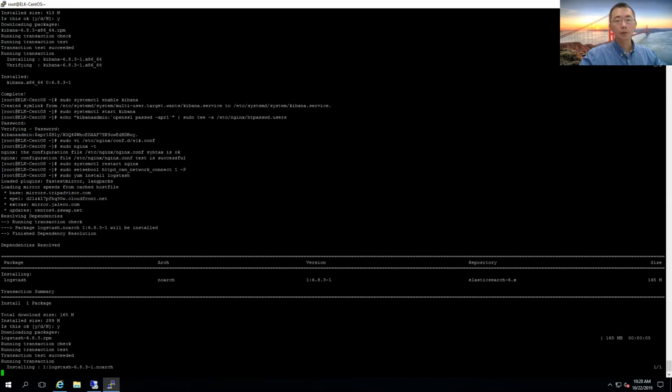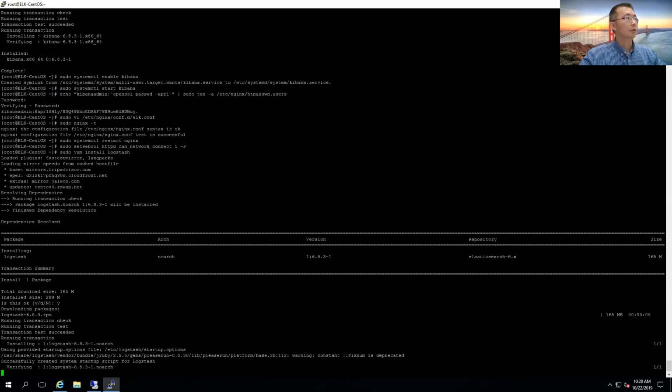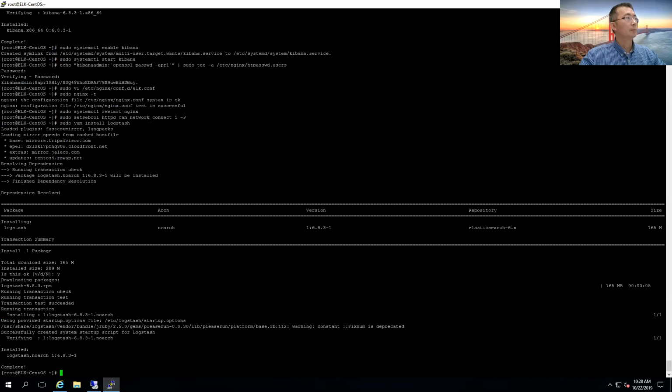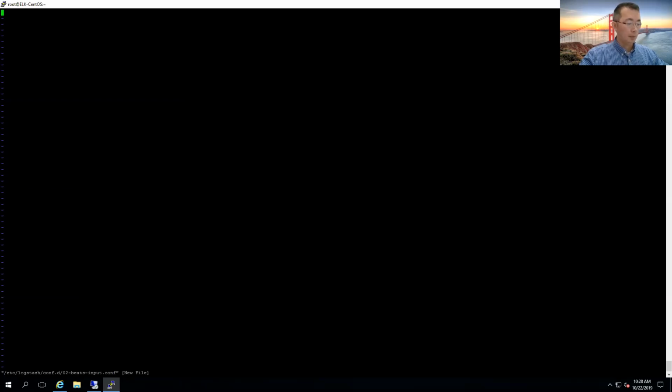Configuring Logstash is going to take a while, but we will go through the steps one by one. Again, all those commands have been typed in my blog, so you can just easily copy and paste them.